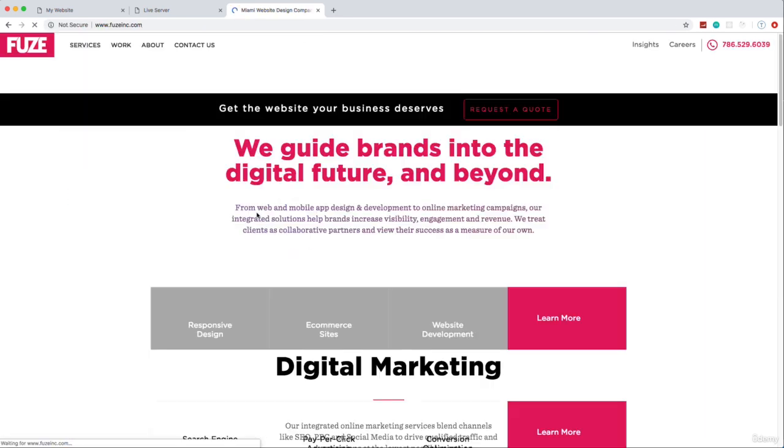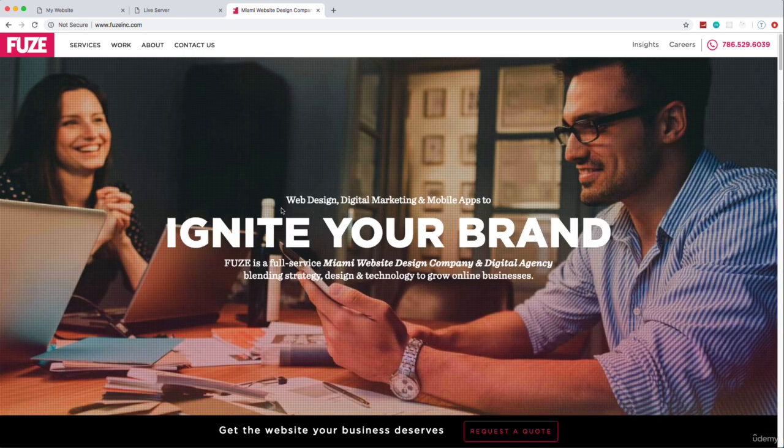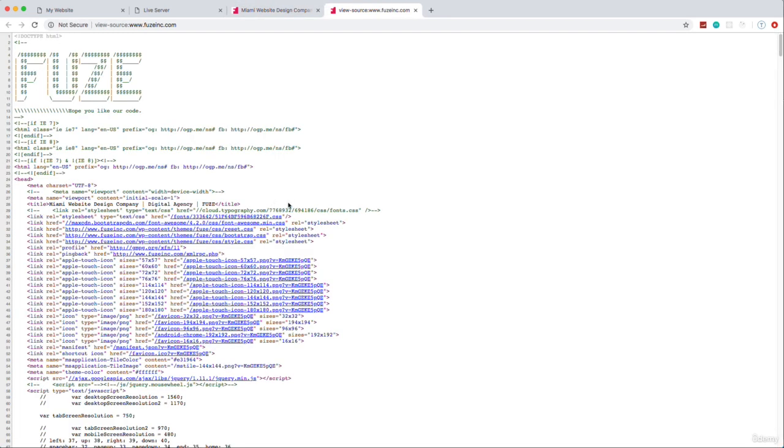And then this text here, the smaller text, is actually the description meta tag, which I'll show you in a second. But if we go to this site, which I'm not affiliated with at all, and view the source code with Command Option U or Control U on a Windows machine, and we look at the title, you'll see it's Miami Website Design Company, Digital Agency, and then the name of the company. So that's a good choice for a title. It has some keywords in there.